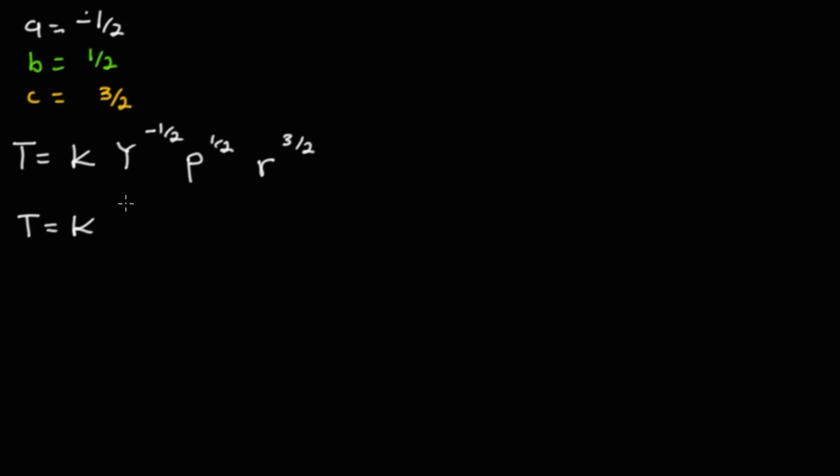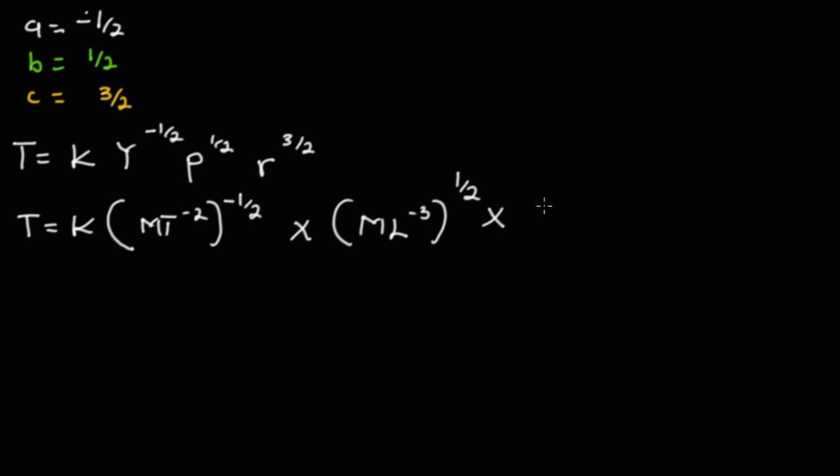What we're going to have is bracket MT^-2 to the power half, multiplied by bracket ML^-3 to the power half, and we have radius L to the power 3 over 2. Forgive me, I wanted to skip that, of course it's not professional. So this will happen. All of them have a square root, so we simplify them.